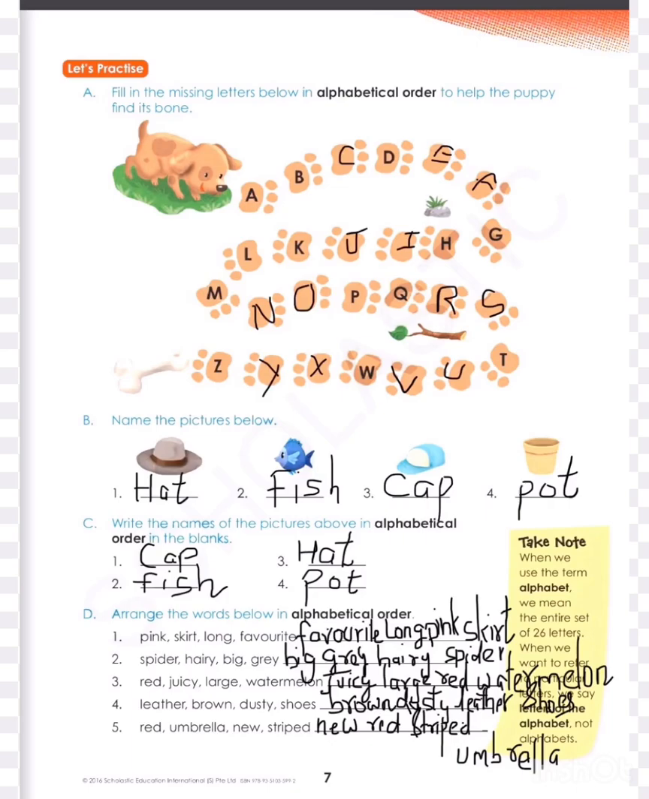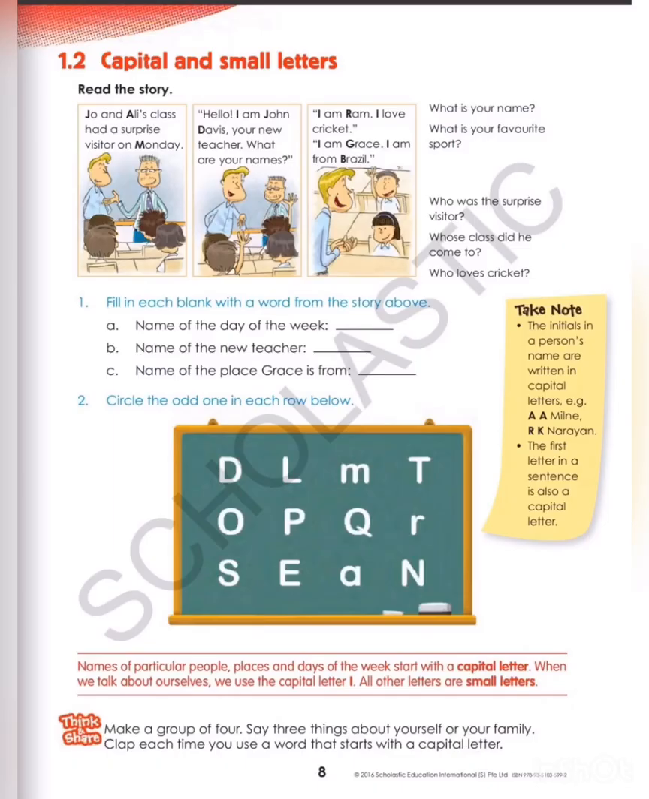Now we will move to the next page, number 8. Exercise number 1.2: capital and small letters. Before I start to read the story, I just mention one thing. When we start any sentence, we have to start with a capital letter. And when we specify the particular name of a person, a particular place, particular days of the week and months of the year, at that time we have to start them with a capital letter. So here starts the story.